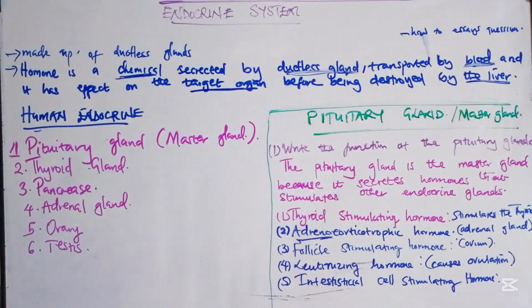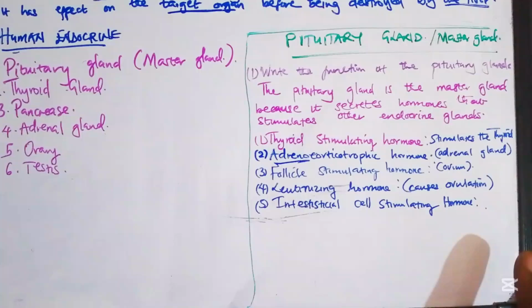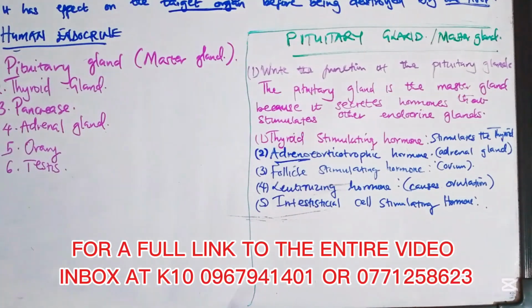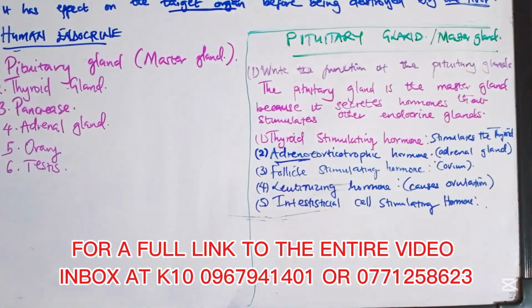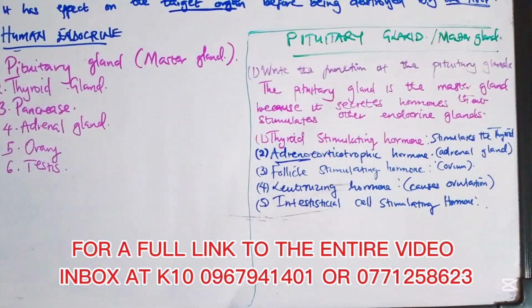Now there are 4 important hormones you need to remember on the pituitary gland. Apart from these 5, you just need to know their names. Thyroid stimulating hormone stimulates the thyroid, adrenocorticotropic hormone stimulates the adrenal gland, follicle stimulating hormone stimulates the ovum, luteinizing hormone causes ovulation. So just know them. But for these 4, know the function of the hormone.